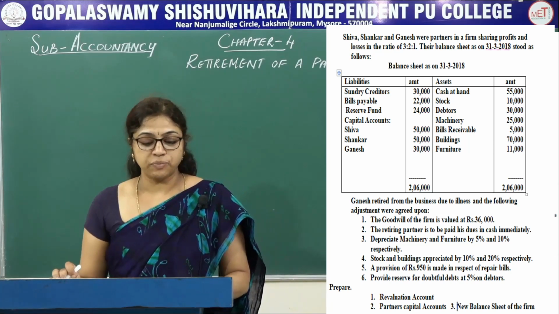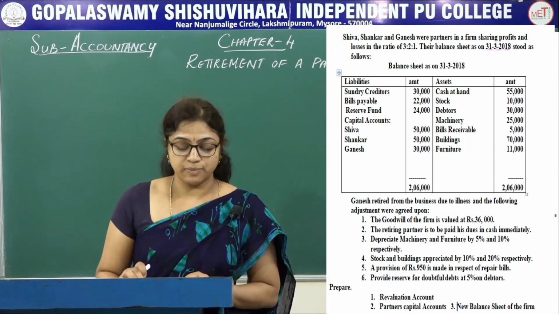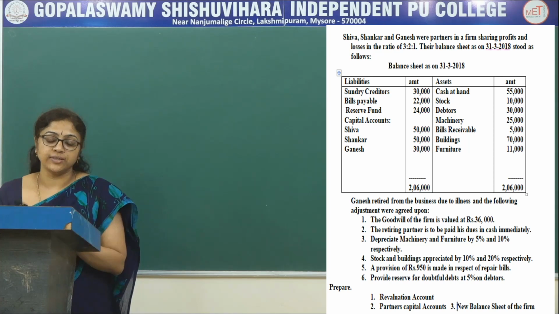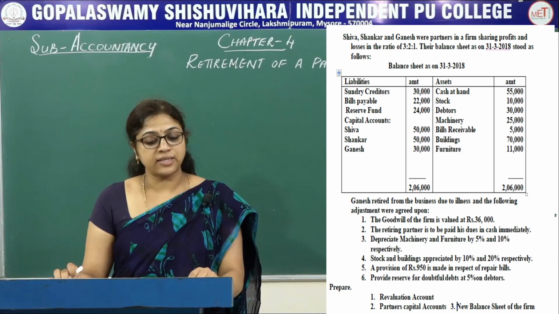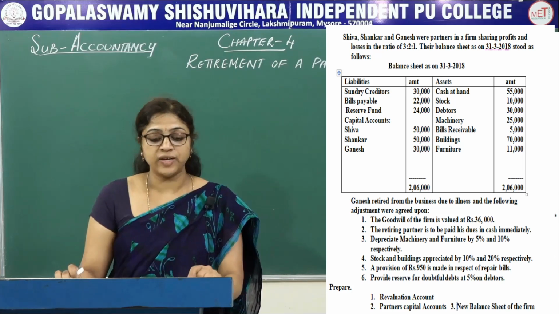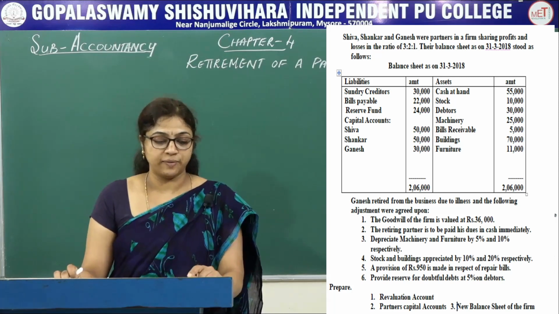Ganesh retired from the business due to illness and the following adjustments. First, goodwill of the firm is valued at rupees 36,000. Second, the retiring partner is to be paid his dues in cash immediately. Third, depreciate machinery and furniture by 5% and 10% respectively.